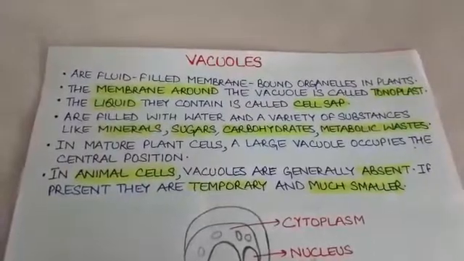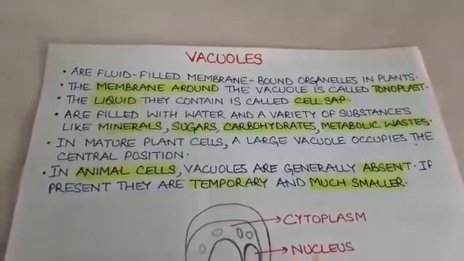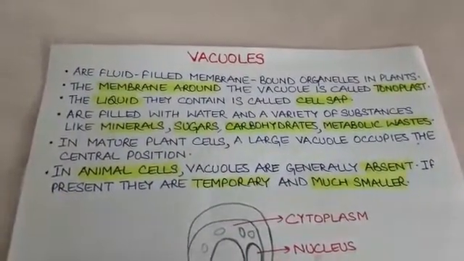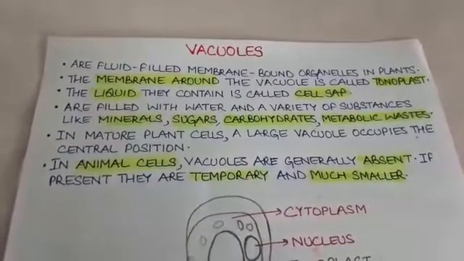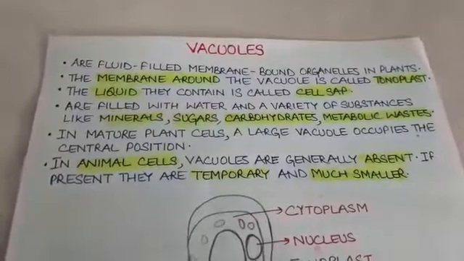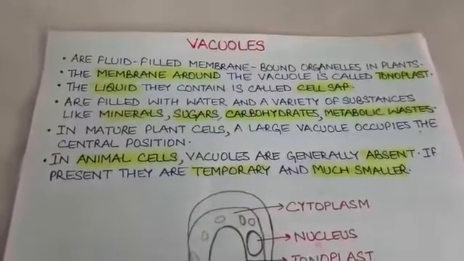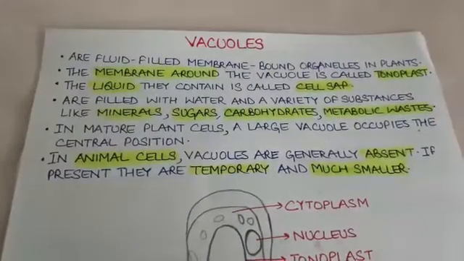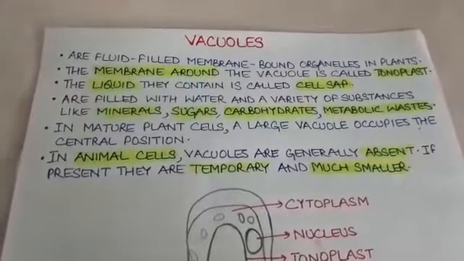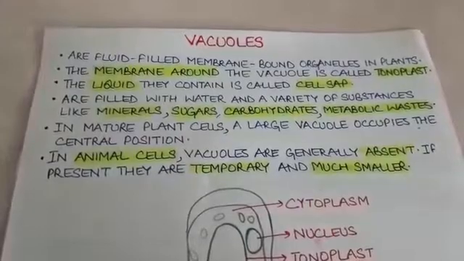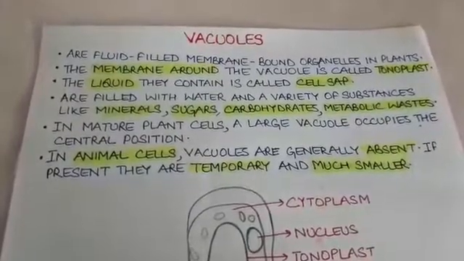In the last video, under the topic cytoplasm, we discussed the structure and functions of four cell organelles: mitochondria, plastids, endoplasmic reticulum and Golgi apparatus. In today's video, we will discuss the structure and functions of the remaining cell organelles, the differences between prokaryotic cells and eukaryotic cells, and the cell division.